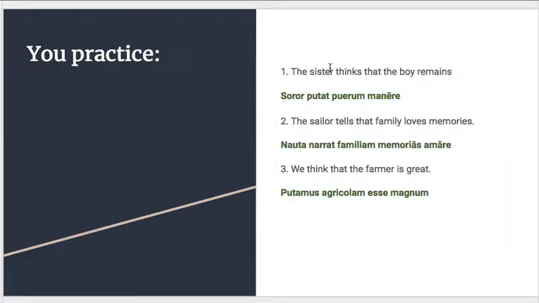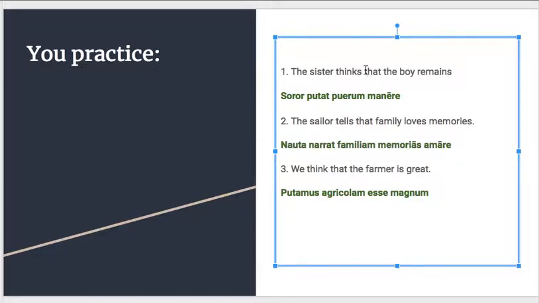All right, here they are. Again, if I was actually going to translate this sentence from scratch, I would box off the indirect statement. I would maybe underline this and say, oh, that's my accusative subject. Bring it down, make it accusative. Bring remains down, make it infinitive. And now I can go back and tackle my main clause, which I should be pretty comfortable with. This is just the direct statement, so I can just make sister the nominative subject. And I can make the verb conjugated to agree with sister, so it's singular third person. Soror putat puera manere.